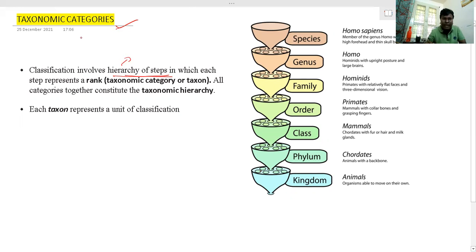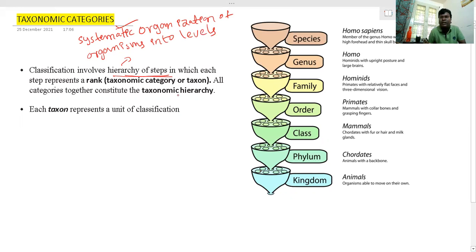Hierarchy means systematic organization of organisms into levels. Classification leads to hierarchy, and hierarchy means systematic organization of organisms into different levels.